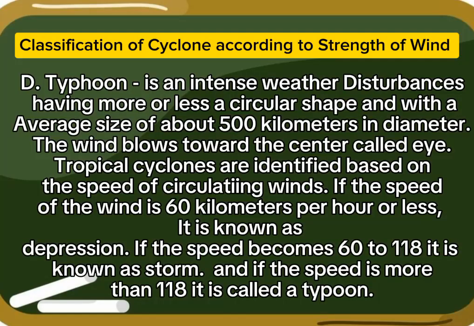D. Typhoon is an intense weather disturbance, having more or less a circular shape and with an average size of about 500 kilometers in diameter. The wind blows toward the center called the eye.